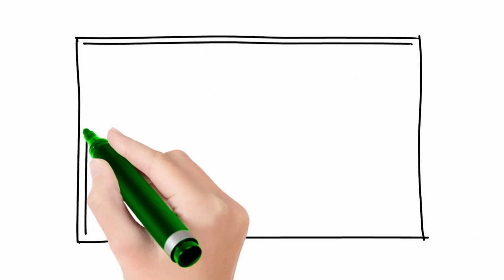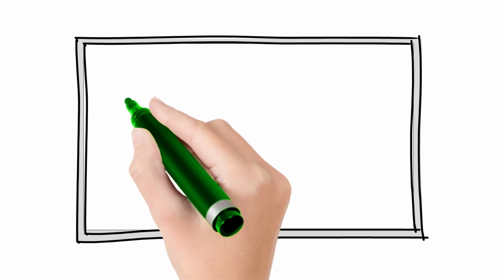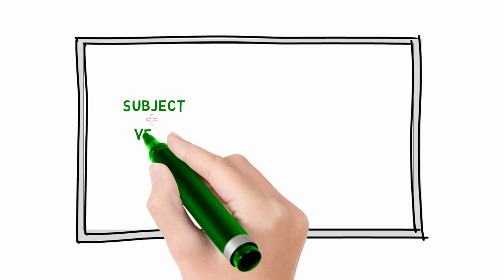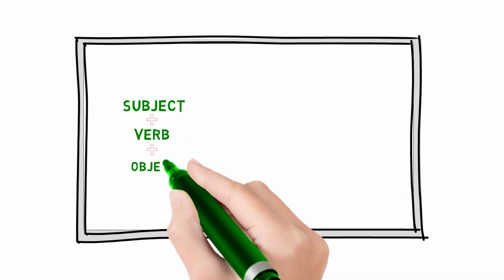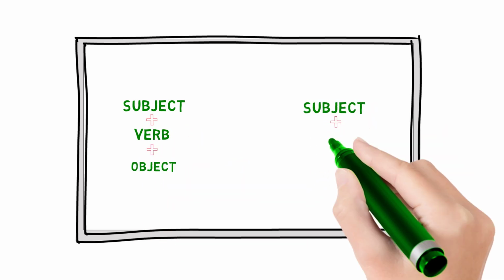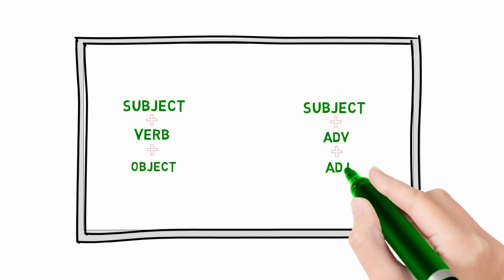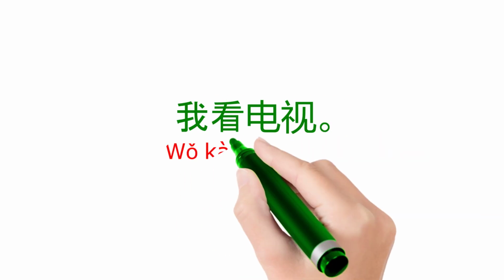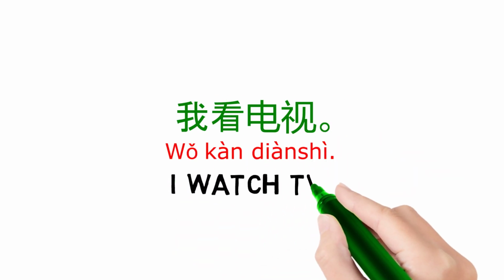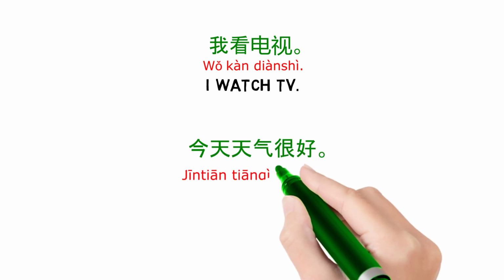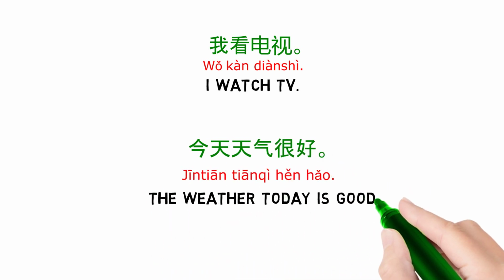Students are very familiar with basic sentence structures in Chinese, which are subject plus verb plus object and subject plus adverb plus adjective. 我看电视 I watch TV. 今天天气很好 The weather today is good.